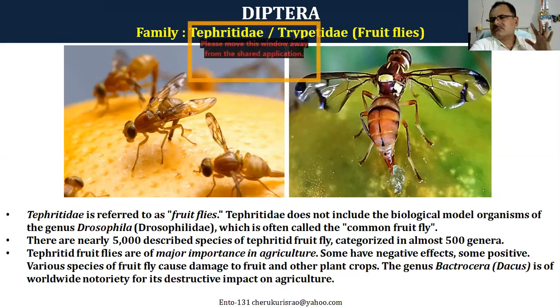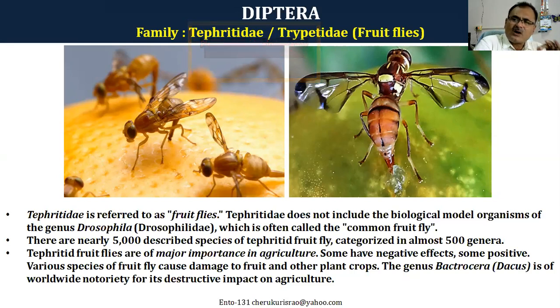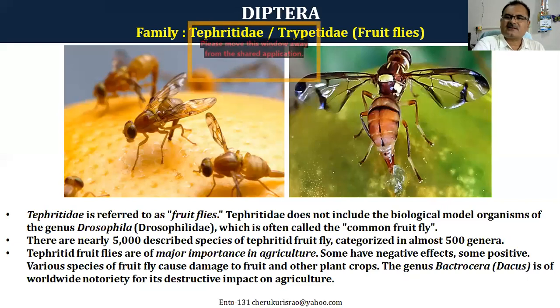There are almost more than 5,000 described species available throughout the world. They are one of the most important and deadliest families as far as agriculture is concerned, and they cause serious damage to the economy. They look very small, but they cause serious damage to the crops. And they are polyphagous. Actually, they feed on various crops.